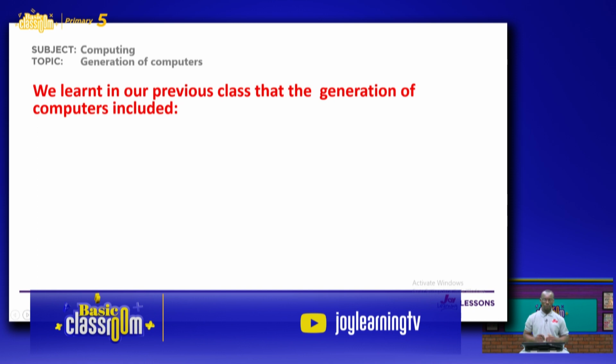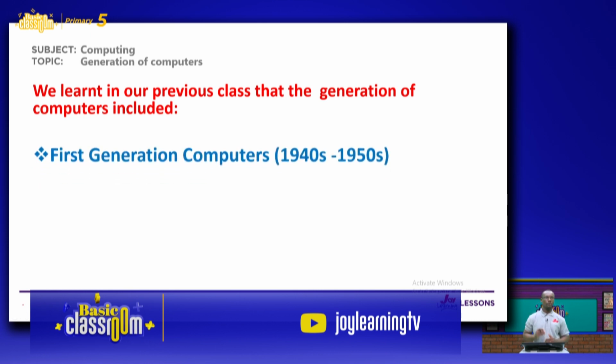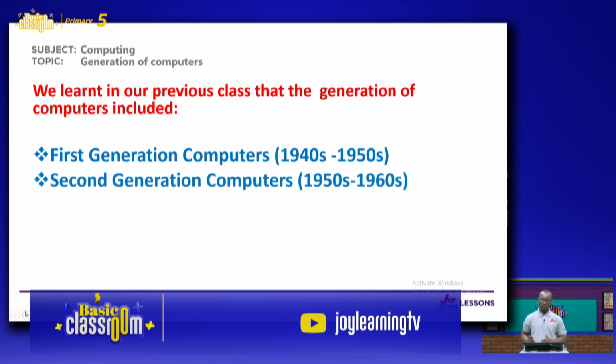Now, we want to revisit what we learned in our previous class when we were in Basic 4. In Basic 4, we learned something about generation of computers. We had first generation computers, from the 1940s to 1950s. Then second generation computers, from the 1950s to 1960s.